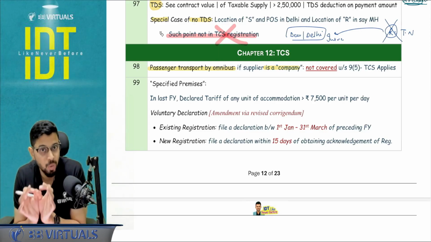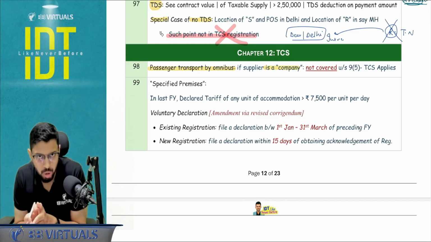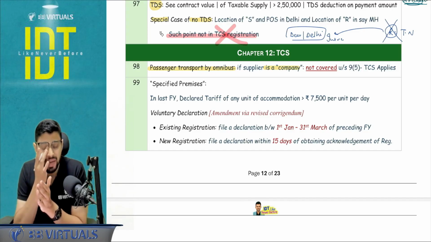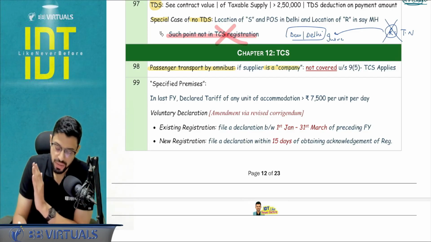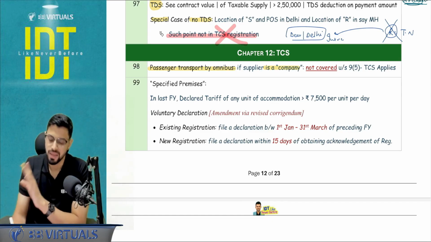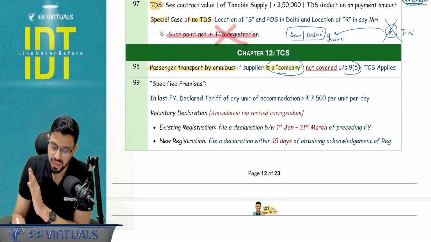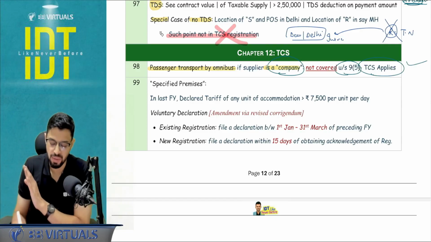We trust the company to pay the tax on its own. 9(5) is not going to apply. The company will pay the tax and the TCS will be applicable. Okay, the TCS is not applicable where 9(5) applies. So here, if the supplier is a company, then 9(5) is not applicable and TCS will be applicable.